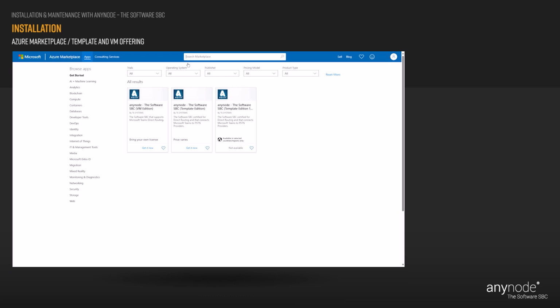Before deploying your Azure machine, you need to decide which operating system will fit your requirements best. If you are a Windows Pro and prefer to work with the Windows Server environment, we would recommend the template option. If you want to work with Debian and Linux operating systems, we recommend the VM offering.